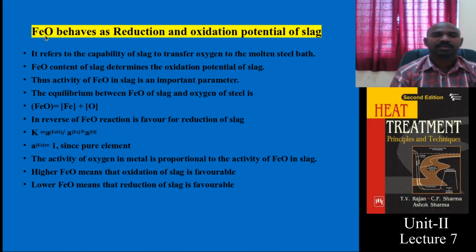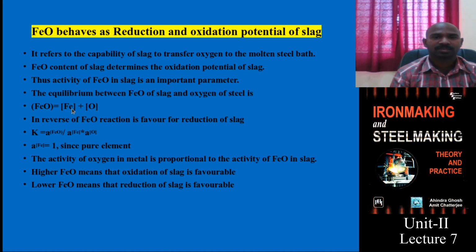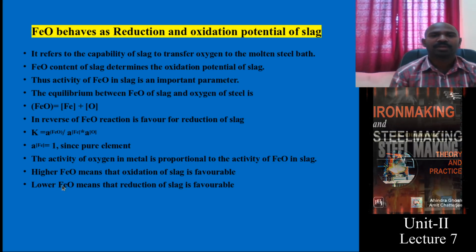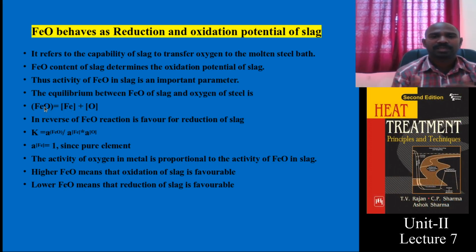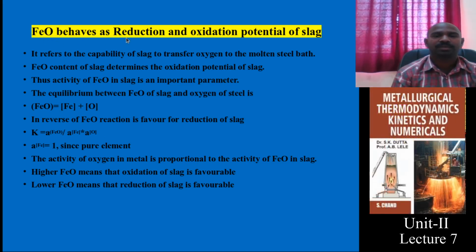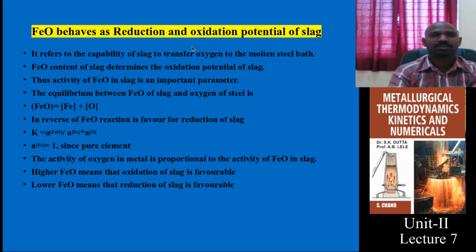When it is residing within the liquid steel, it may dissociate into iron and oxygen separately. It is nothing but breaking. It forms simple ions. There may be a chance that if this particular FeO is lower, then this reaction reverses. These two things combine and go to the top, into the slag layer. So that is why this FeO decides whether the reduction is happening in the steel making operation or oxidation is